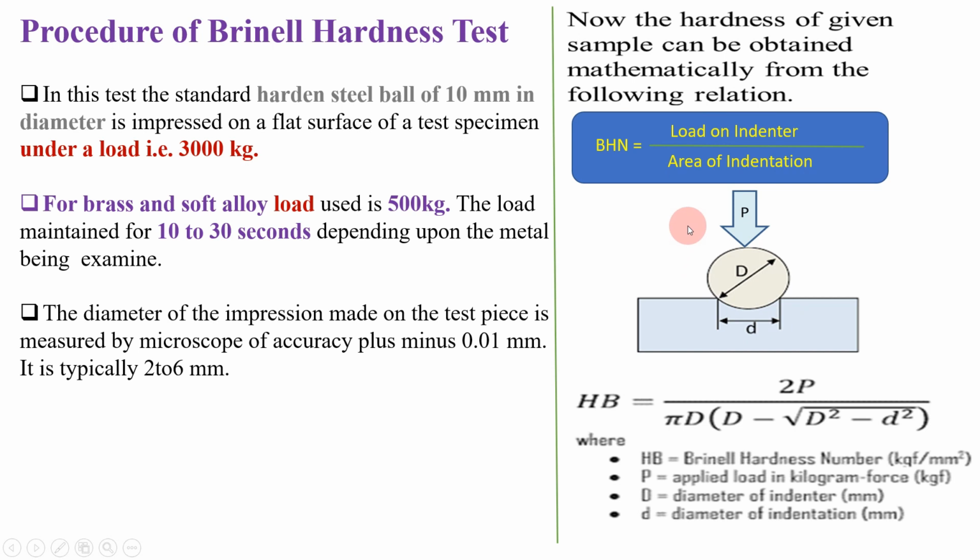This small diagram represents it very well. This is the load P, denoted by capital P. This is the diameter of the ball indenter, this is your ball indenter, this is the workpiece, and this is the indentation diameter, small d.